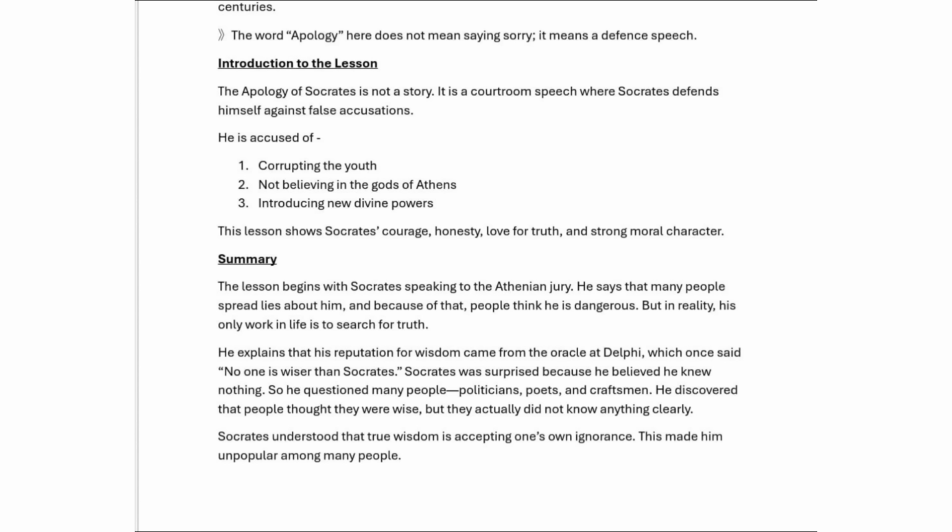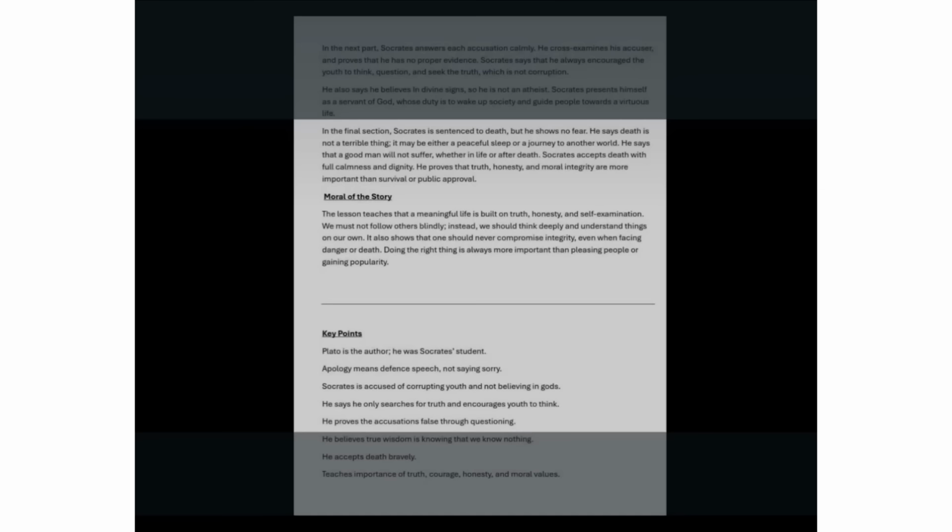Socrates understood that true wisdom is accepting one's own ignorance. This made him unpopular among many people. What he was saying is that only when you accept your own ignorance will you develop in your life, right? So he was saying that also.